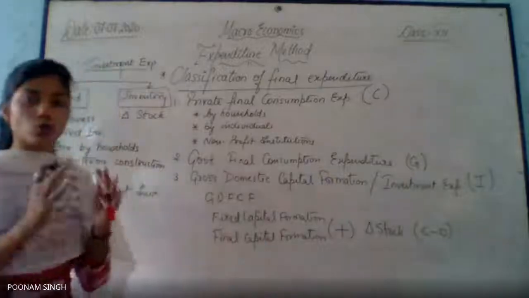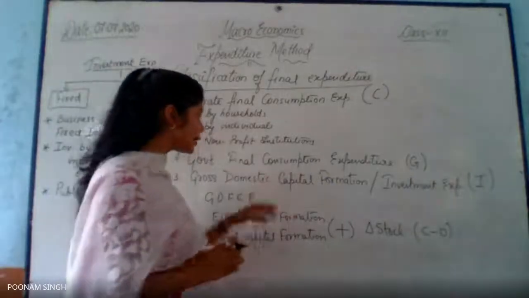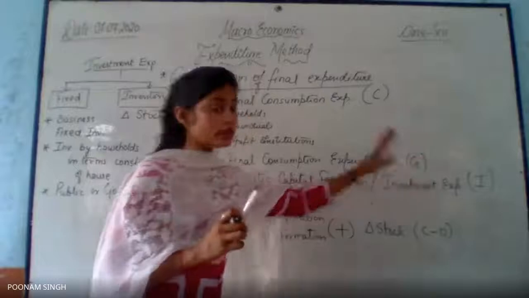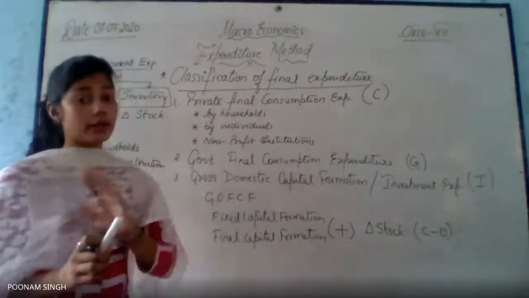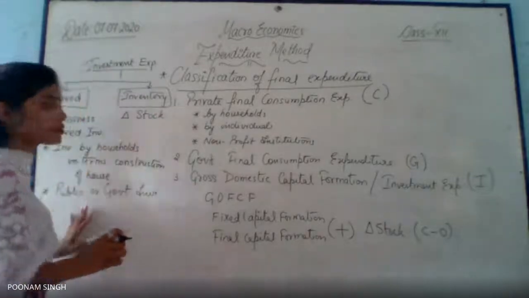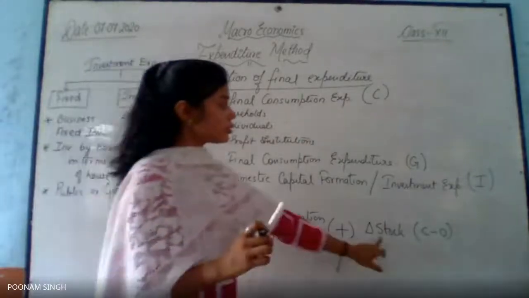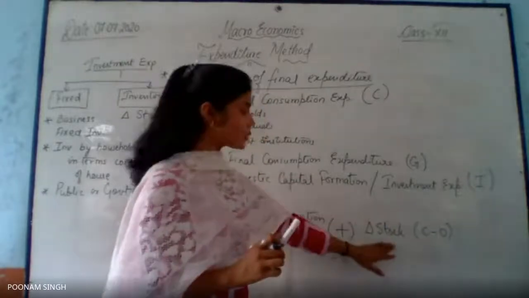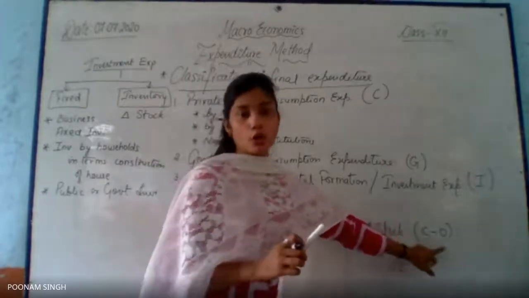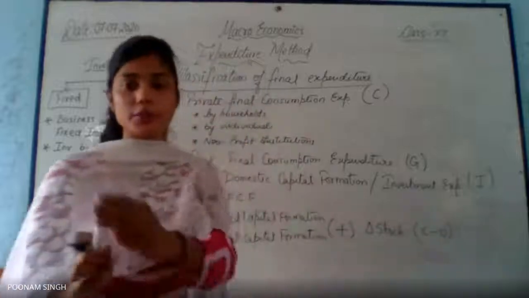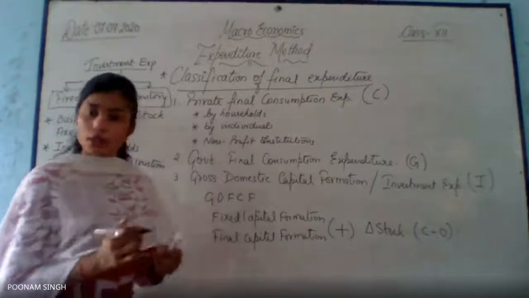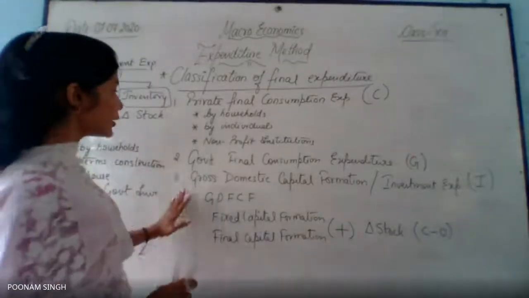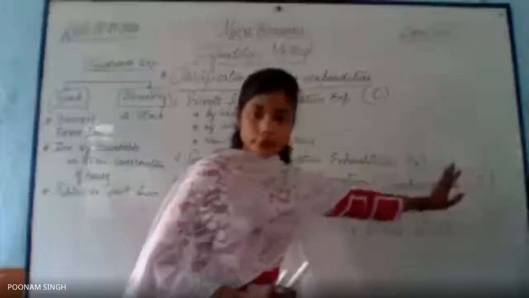So closing minus opening stock, that must be added if investment expenditure or gross domestic capital formation is not clearly written in the question and anything from these is given in the question, then in that case stock has to be added, means delta stock has to be added, that is closing minus opening stock. Is that clear? Please mention in your comment section that till here it is clear to you. Then I'll move forward. It's clear, right? Okay. So you know that it will be denoted with I, right?